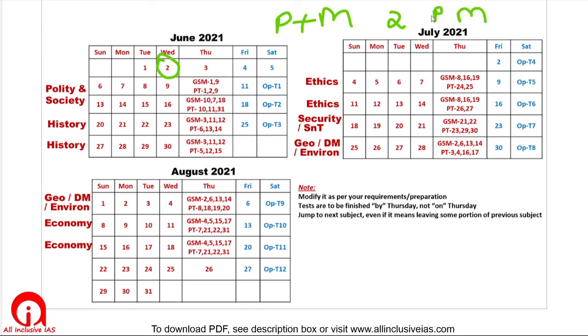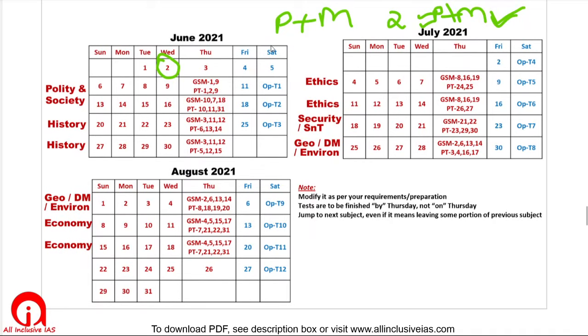When you study for prelims, when you study the test series of prelims, you actually get some very good points to mention in your mains answer, some very factual and good points. And when you learn the facts of mains, then you are able to do better guesswork in your prelims exam. So integrated studies have to be there.